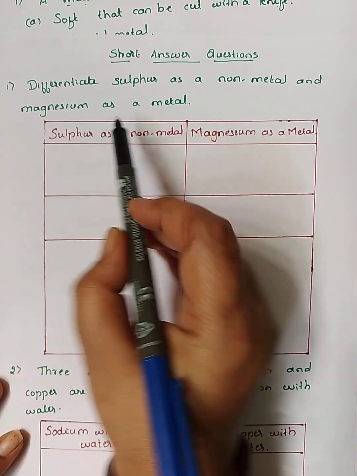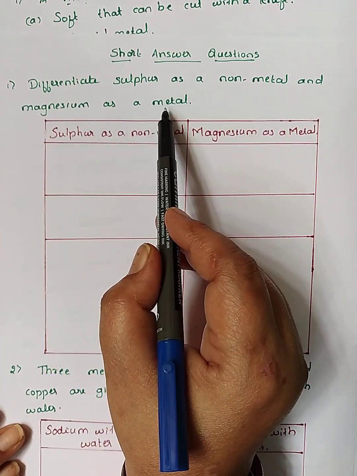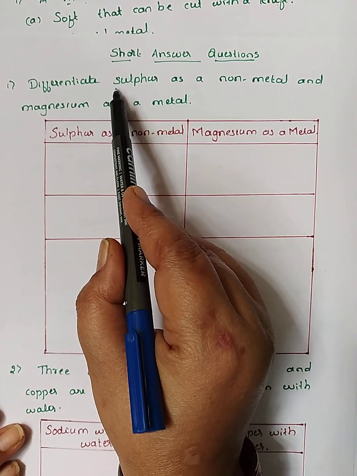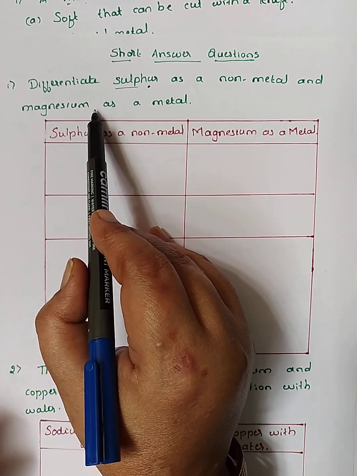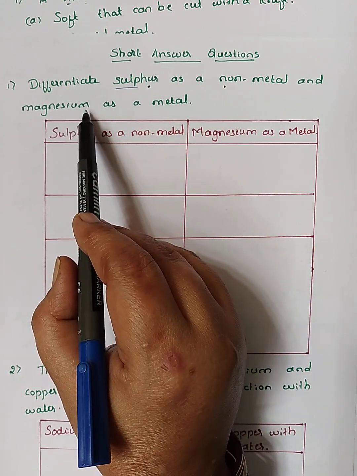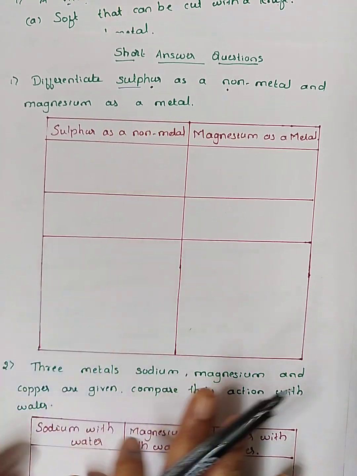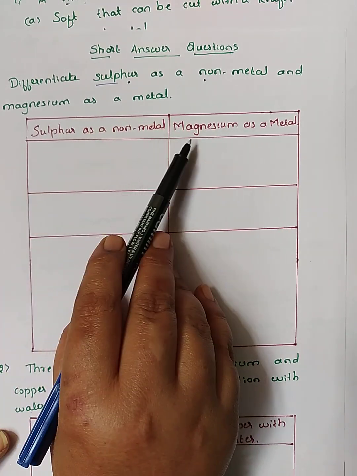So you have to differentiate sulfur as a non-metal and magnesium as a metal. 2 elements are given. One is sulfur and the other is magnesium. So just make 2 columns and write the difference.